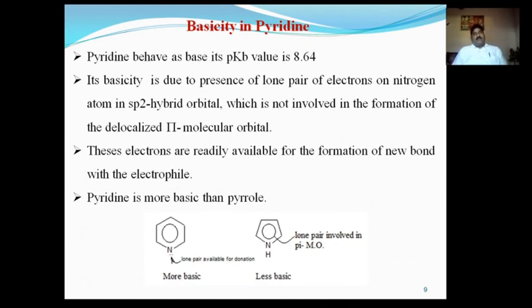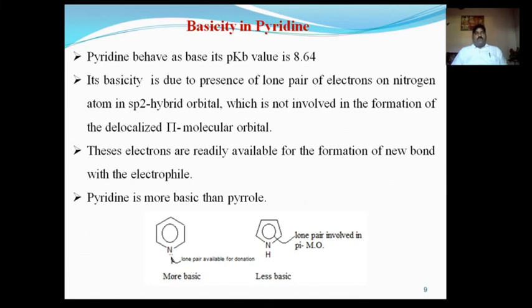Pyridine acts as a base. Sometimes the question arises why pyridine is more basic than pyrrole, since both are heterocyclic compounds. But you know that the lone pair of electrons present on nitrogen in pyridine is outside the ring and not involved in the delocalization. But in pyrrole, the lone pair is involved in the pi molecular orbital, that means in delocalization. So in pyridine the lone pair is easily available for donation, while in pyrrole it is not available.